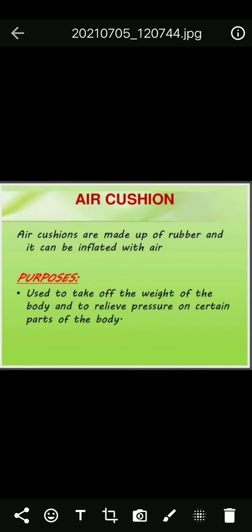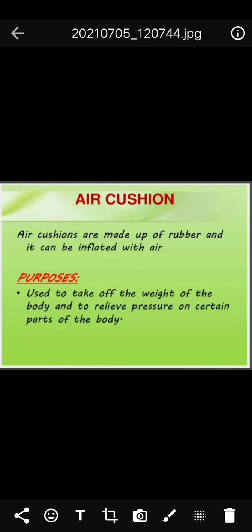This is bed blocks. They are used to prevent shock and to arrest hemorrhage. Hemorrhage means bleeding, to control that bleeding, or to retain enema, and after spinal anesthesia or tonsillectomy cases, and to provide traction to position in postural drainage. These are the main purposes of bed blocks. Bed blocks are made up of wood, size may be high or low. These are placed under the foot of the bed or various regions.